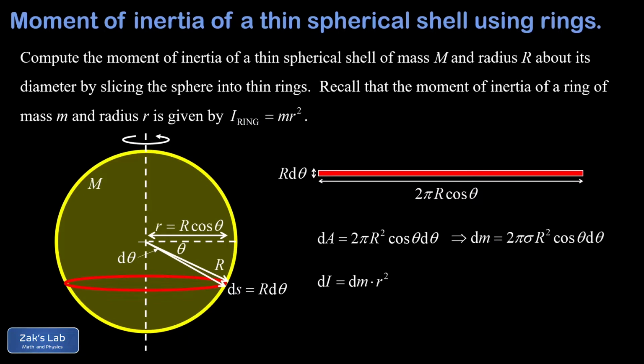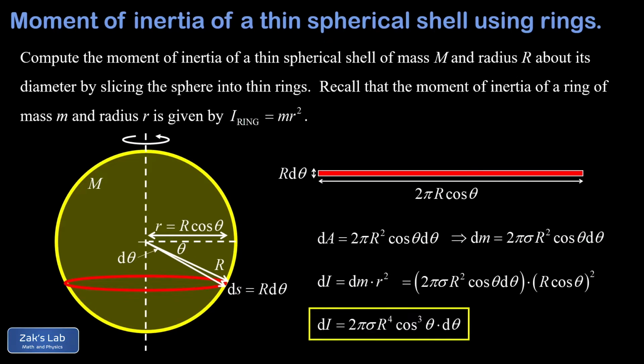Subbing in our expressions for dm and little r, we arrive at this huge expression for the moment of inertia contribution of a single thin ring. Now we're going to gather those factors of R together. We have 4 factors of R. And our factors of cosine, we have 3 factors of cosine, and we'll move the d theta to the end of the expression. And we arrive at our final expression for the moment of inertia contribution of our thin ring, and that's 2 pi sigma R to the 4th cosine cubed theta d theta.